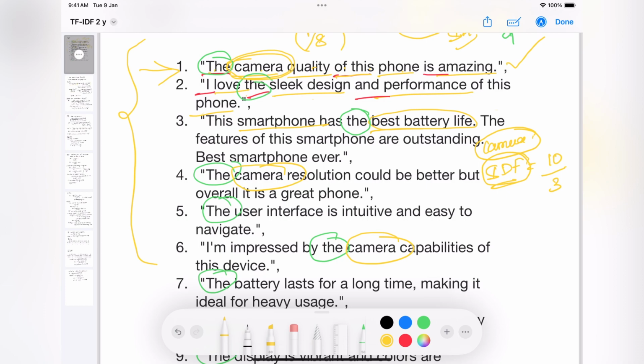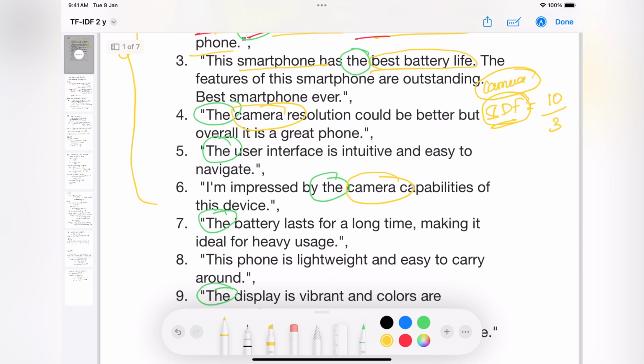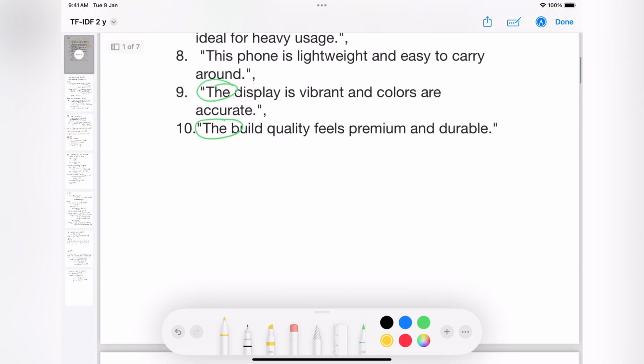So in very simple terms, if a word is present more frequently in a review, the TF value will be high. And if a word is very rare in the whole document, then the IDF value will be more. So that's how TF-IDF calculates the weightage of every word in a sentence, right?